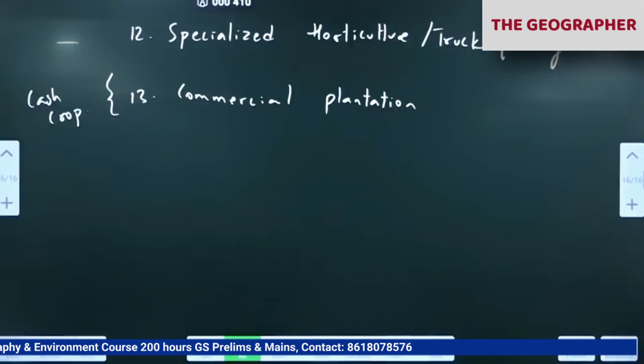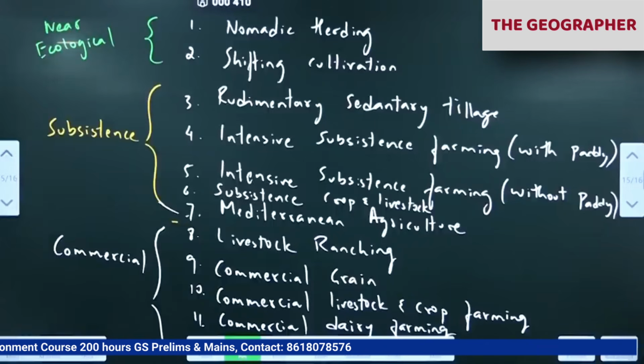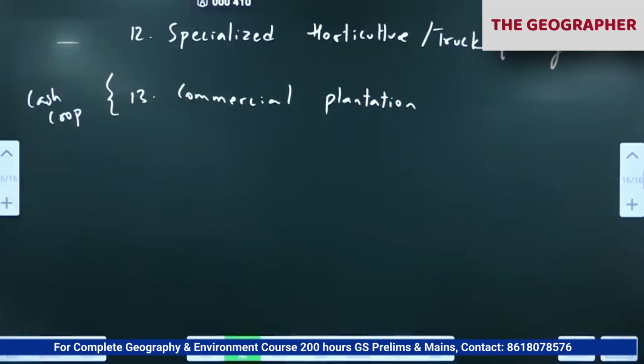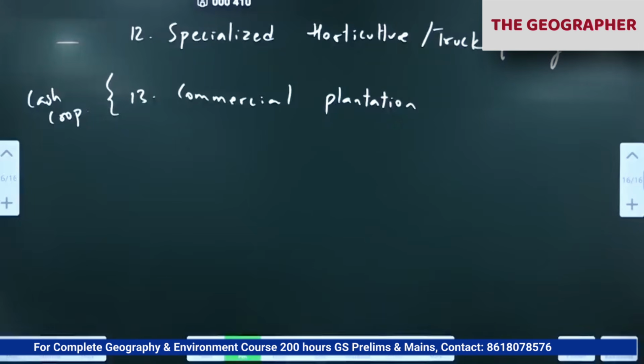Okay, so 13 types of agriculture he added. Which one? The 12th is commercial. That is the reason I left it here. See, the 12th, I don't have space here. Okay, 12th is commercial. This is also commercial only, but cash crop, only growing cash crops.